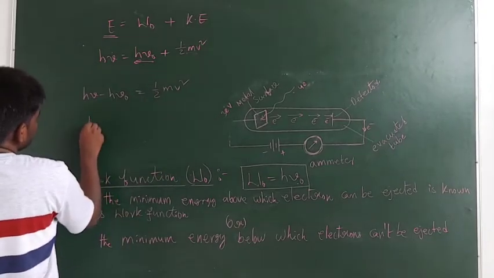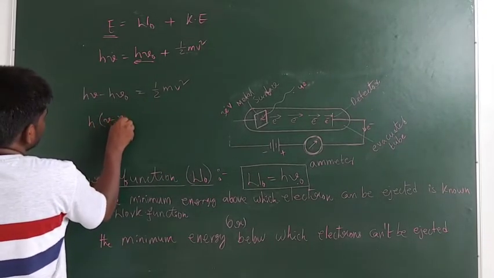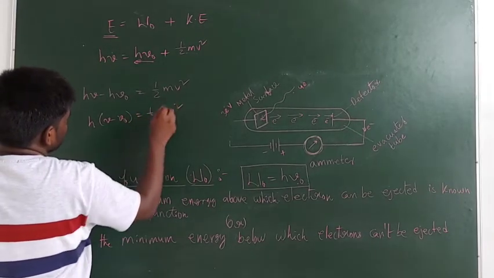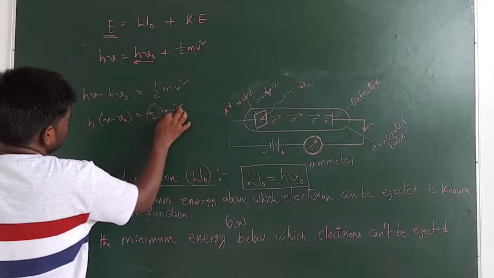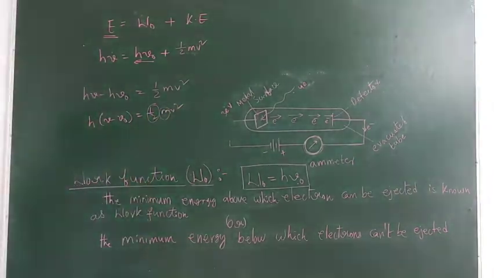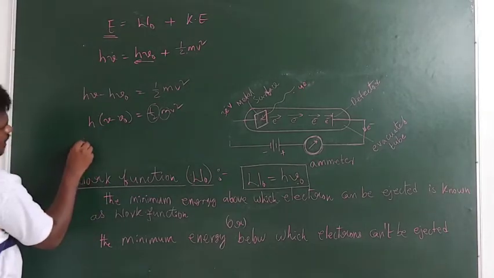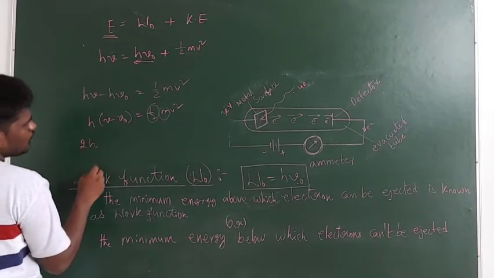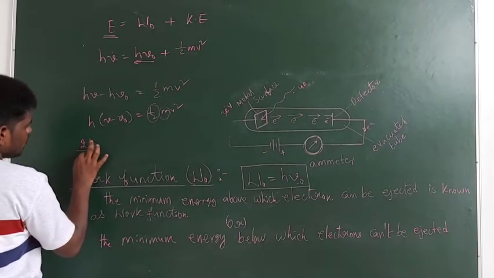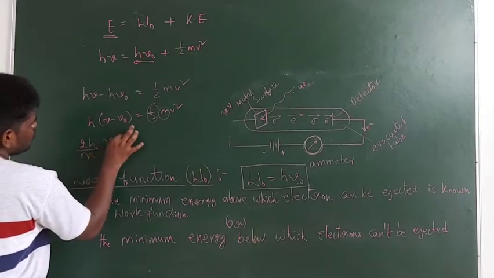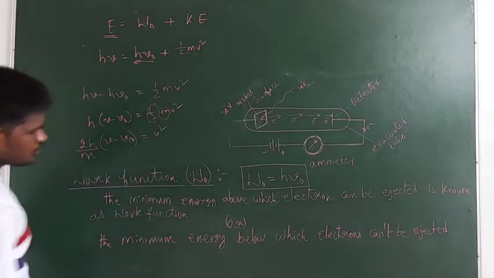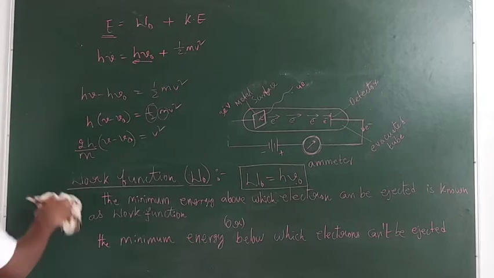Here h is common, so h times nu minus nu naught is equal to half m v square. Now bring the half and m to this side: 2 is in division, so on this side it will be in multiplication, 2h, and m is in the denominator, so 2h by m times nu minus nu naught is equal to v square.